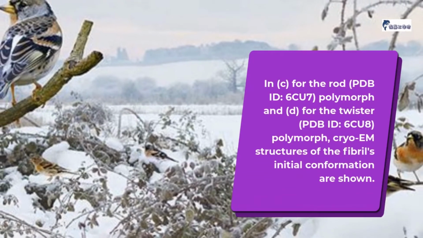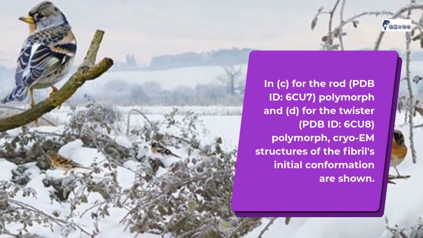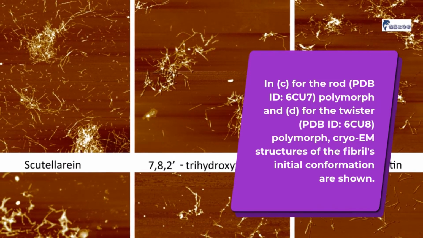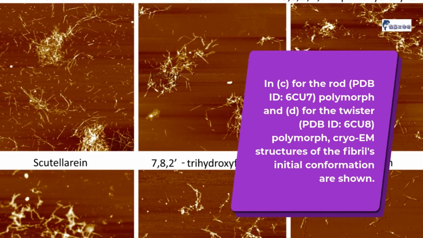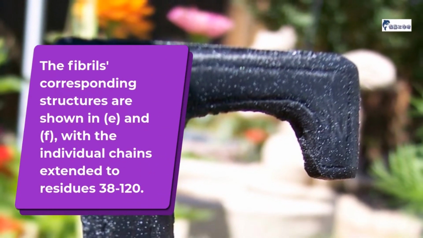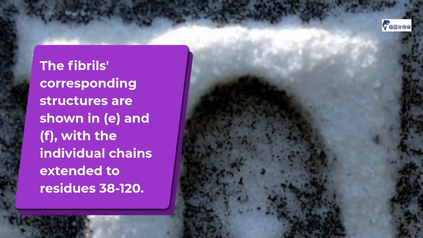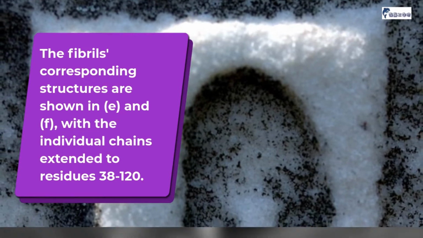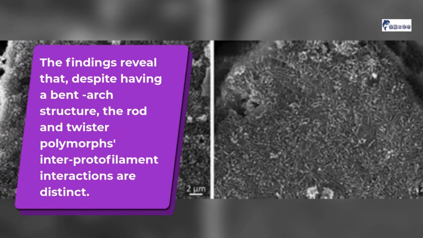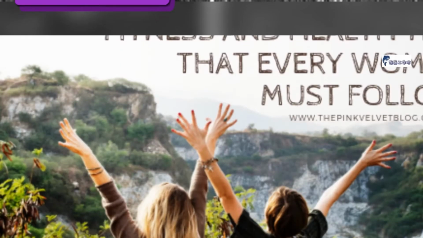In C, for the rod, PDB ID 6Q7 polymorph, and D, for the twister, PDB ID 6Q8 polymorph, cryo-EM structures of the fibrils' initial conformation are shown. The fibrils' corresponding structures are shown in E and F, with the individual chains extended to residues 38 to 120. The findings reveal that, despite having a bend-arch structure, the rod and twister polymorphs' interprotofilament interactions are distinct.